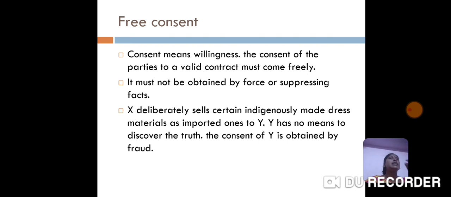So free consent means that in the end, the parties entering into a contract must come with willingness. It should not be under coercion. Coercion means threatening, undue influence, misrepresentation, or fraud. If these happen, then the contract is not a valid contract.